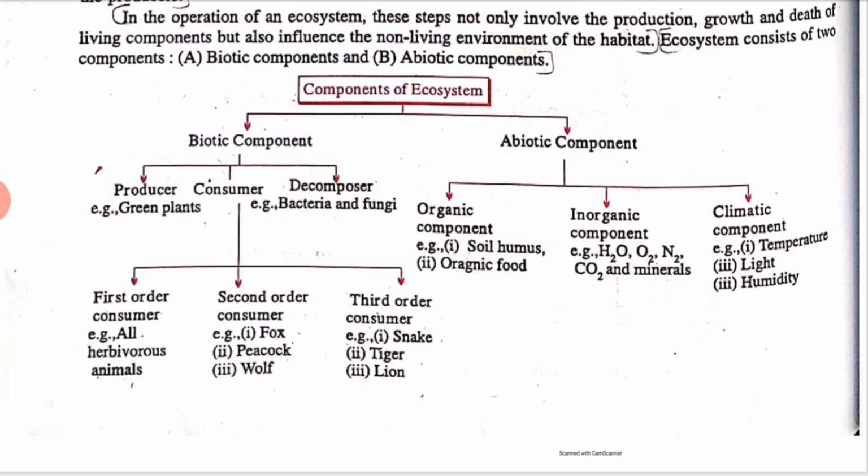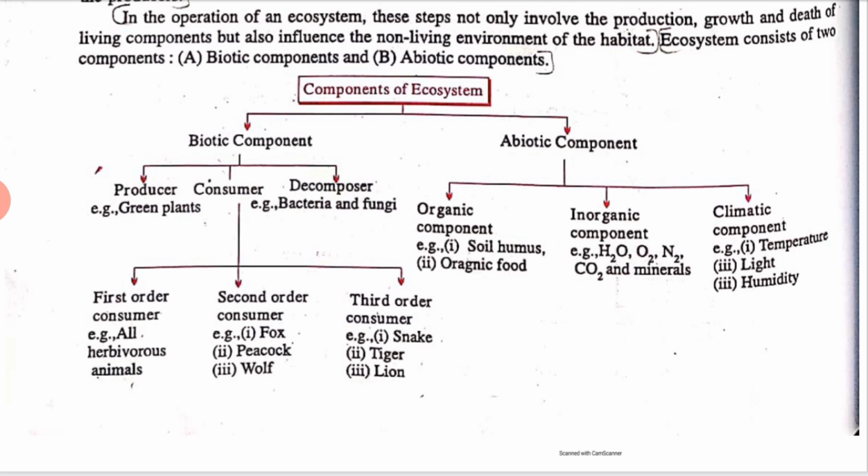The organic component means all the soil, humus, and organic food. The inorganic component means all the minerals like water, oxygen, nitrogen, carbon dioxide.